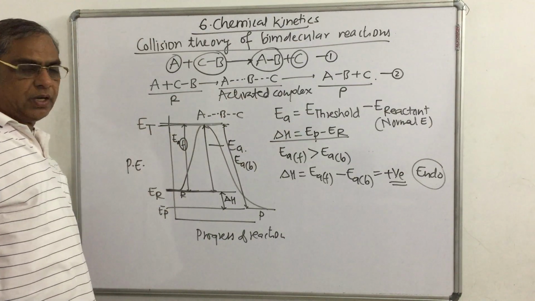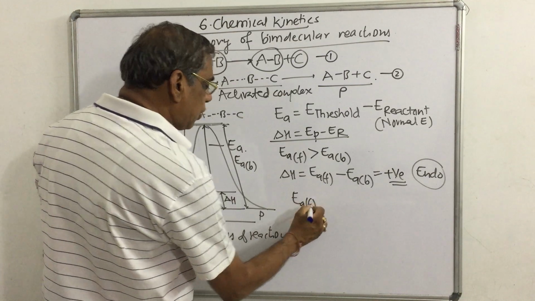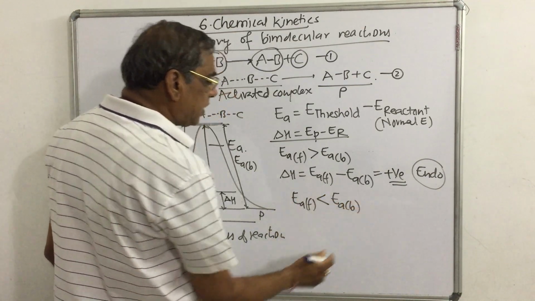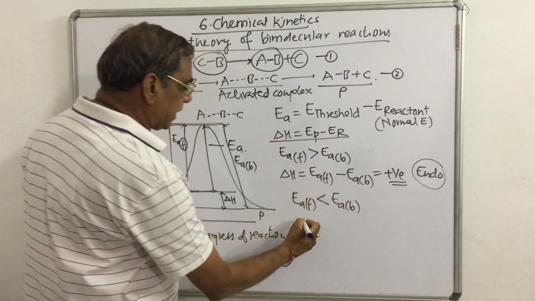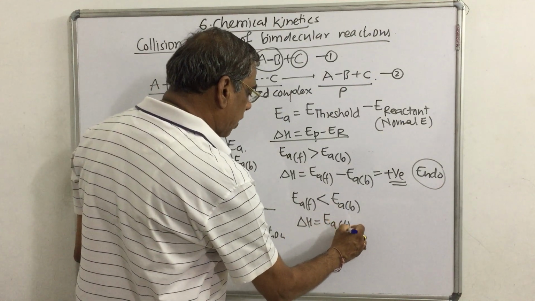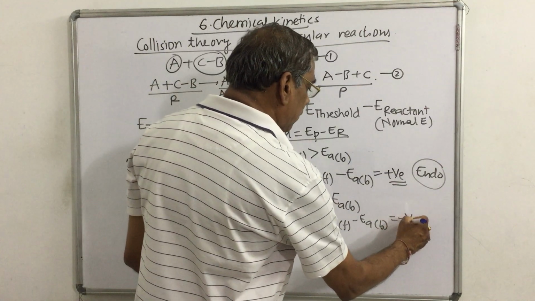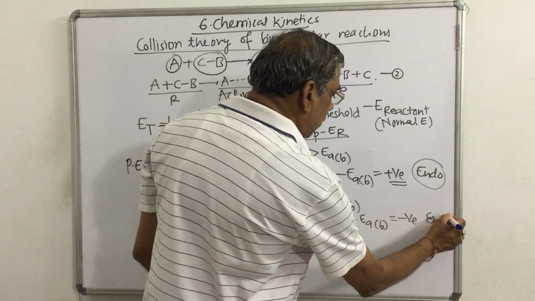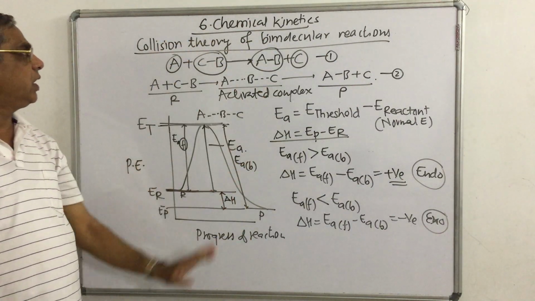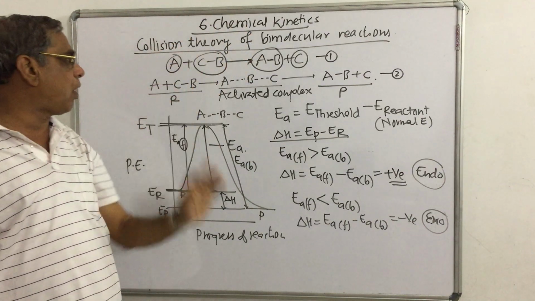तो इनको क्या बोलेंगे अपन? एंडोथर्मिक रिएक्शन. दूसरी कंडीशन में, if the energy of activation for the forward reaction is less than that of the energy of activation for the backward reaction, then how to calculate delta H, that is the energy of forward reaction minus energy of backward reaction, that is equal to negative, and such reactions are called exothermic reactions. So ये हो गया about the collision theory or the different energies during the formation of a product.